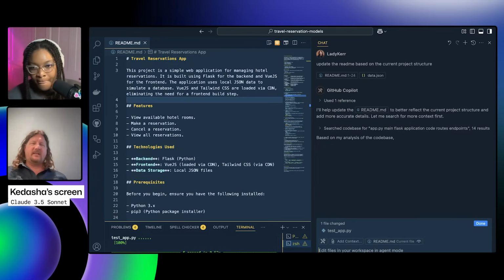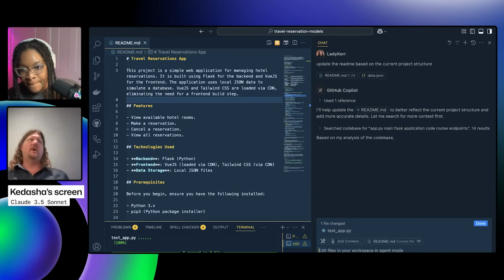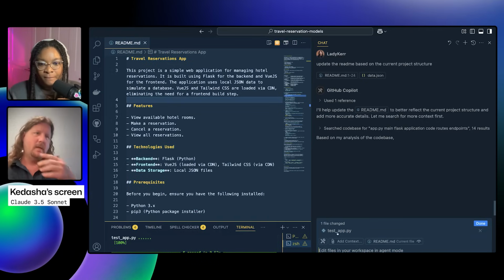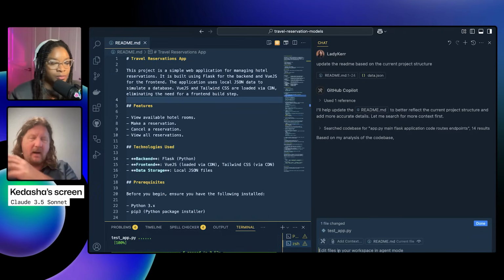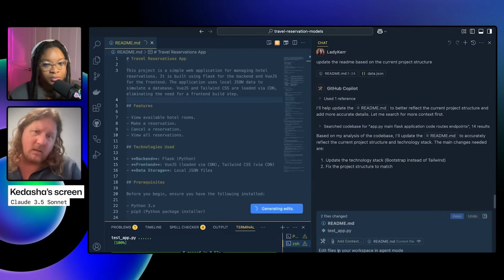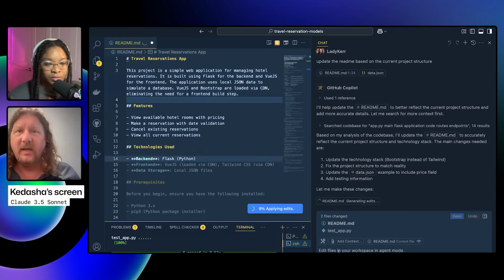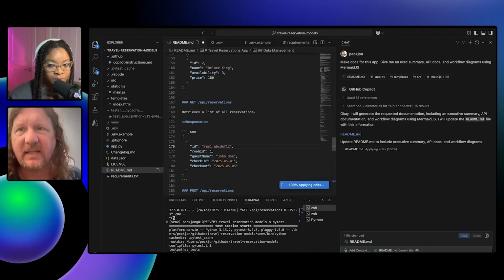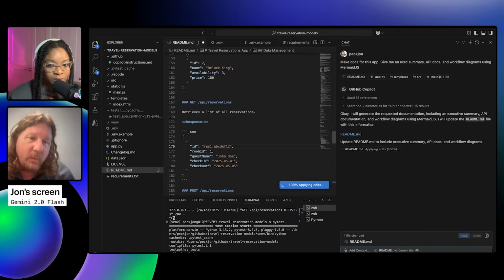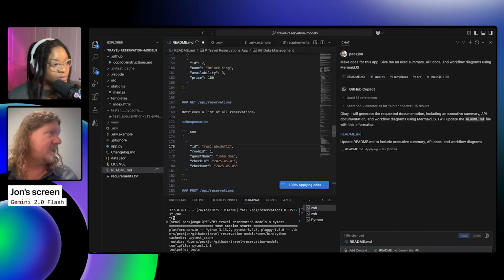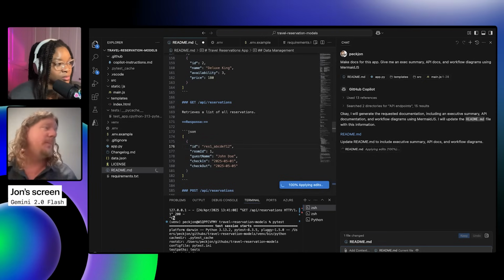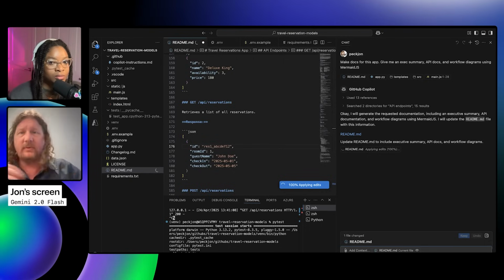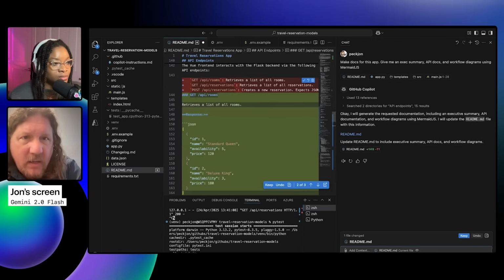So this will be really interesting, right? Because both of these modes have relative freedom in being able to modify and create a large number of files. But I wonder if edit was the wrong approach because I see that it's actually rewriting my files instead of creating new ones. Oh, but you said explicitly update the README. Okay, so we might see very, very similar results.